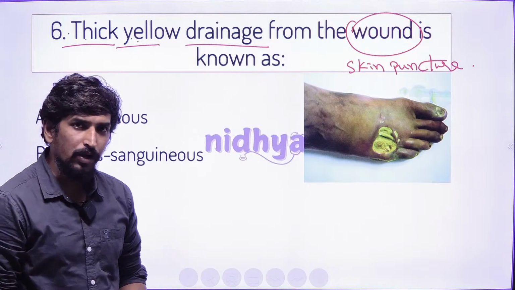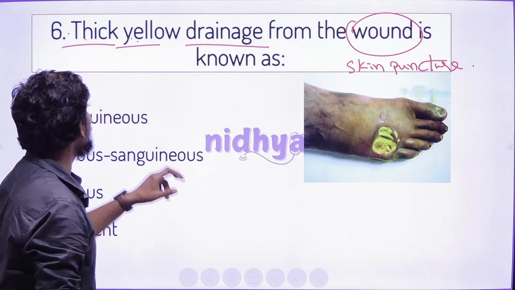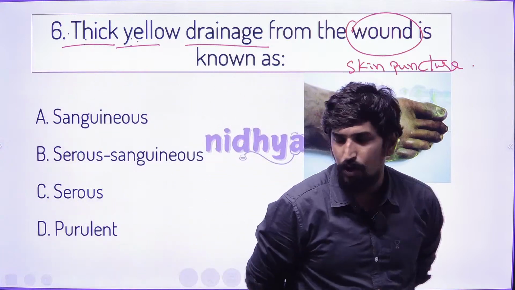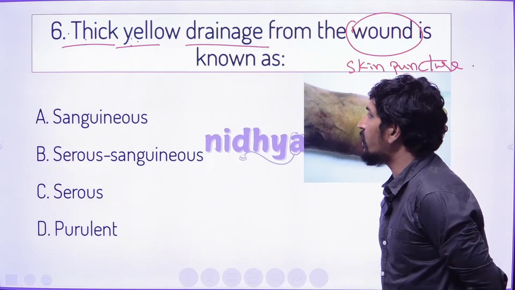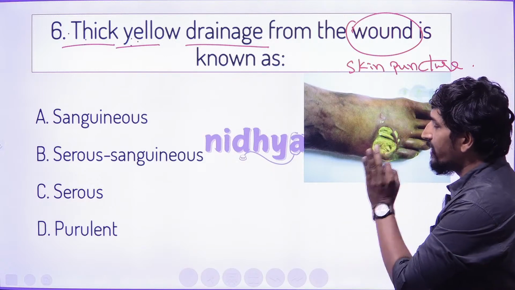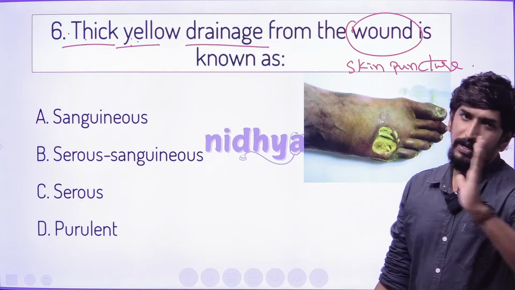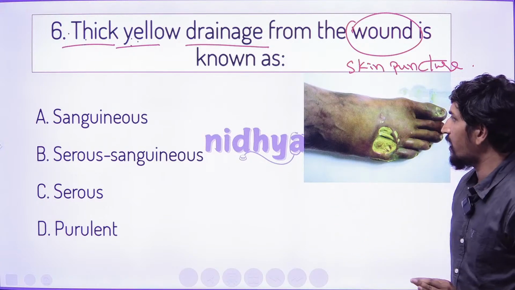If it is a wound and the wound character is thick yellow drainage, what exactly do we call that character in the options? Sanguineous, serous, and purulent. Which is the right answer?